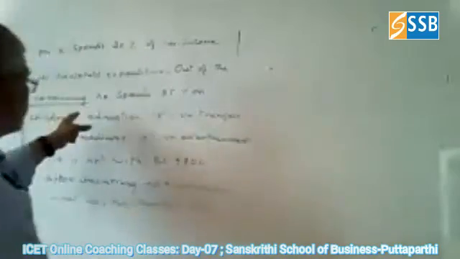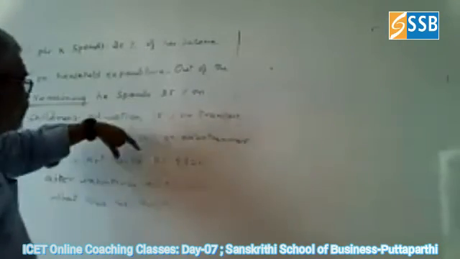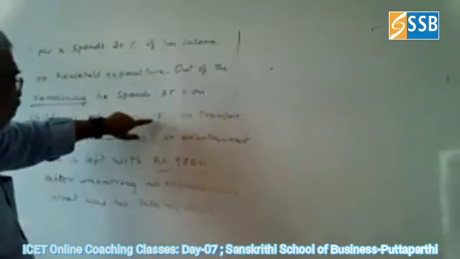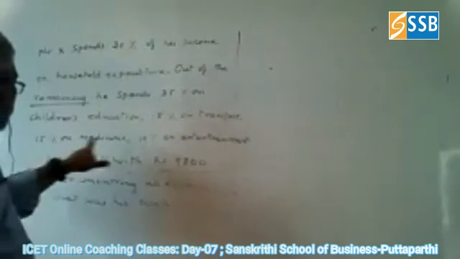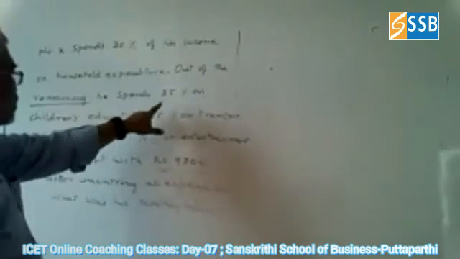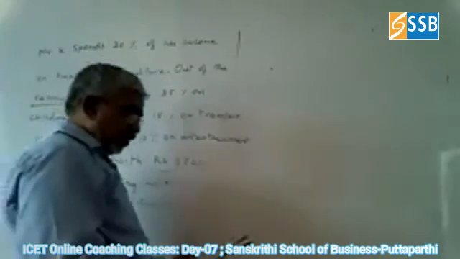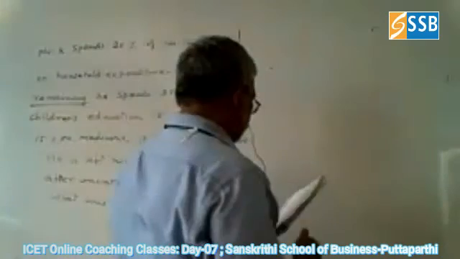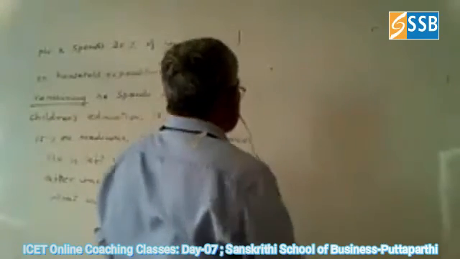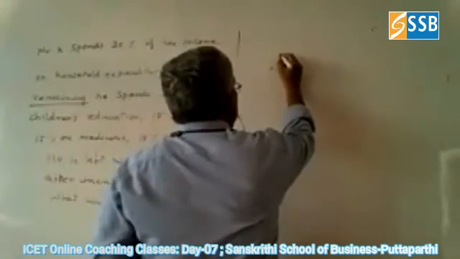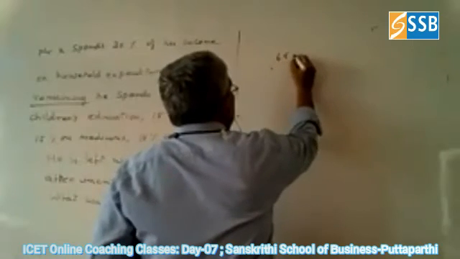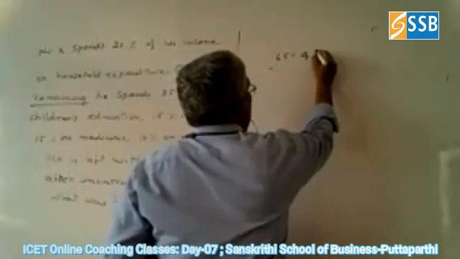So remaining 80%, how much is he spending? 25 plus 15 plus 15 plus 10. That is 30, 55, 65% he is spending on the remaining amount. So it is 65% of 80.